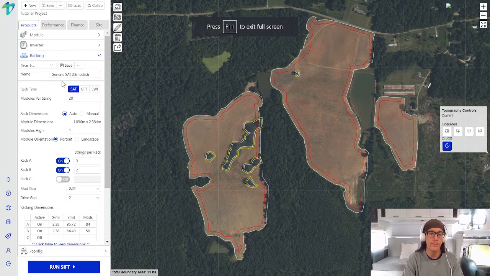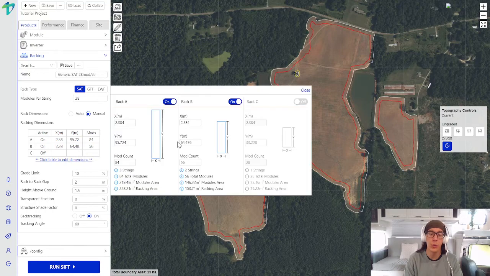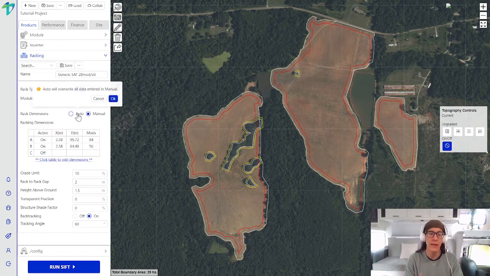Let's move on to racking. Notice that we have 3 rack types available: single axis tracker, ground fixed tilt, and east-west fixed. For this project, we're just going to stick with a single axis tracker. Once you define your number of modules per string, you can either input the rack dimensions automatically or manually. So if we click on manual, you can open up this table. Notice we have 3 nondescript rack sizes, A, B, and C. You can turn those on and off however you want them populated within your boundary. All you have to do is input the X and Y dimensions as well as the module counts for these racks. If you want a little bit of help from SIFT, you can click on Auto.